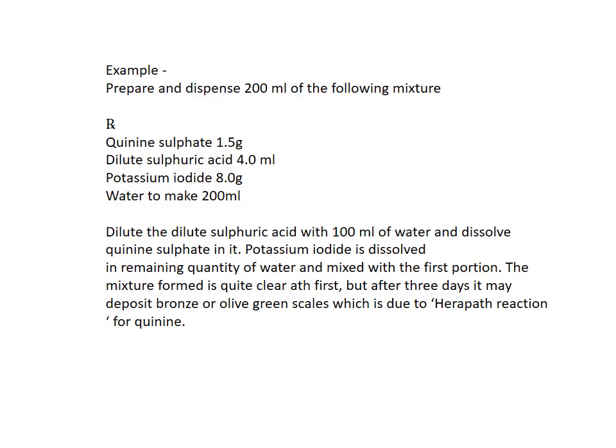Then potassium iodide is dissolved in the remaining quantity of water, mixed, and dispensed in another bottle, and the patient is asked to mix these two bottles together at the time of administration. So this is the Herapath reaction and how we can overcome Herapath formation.